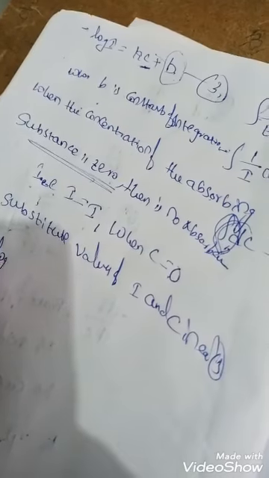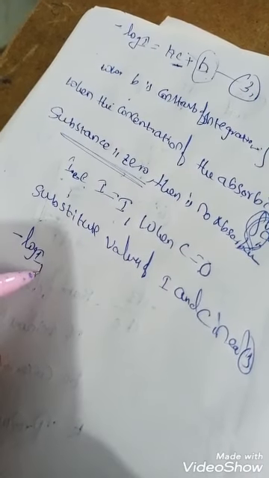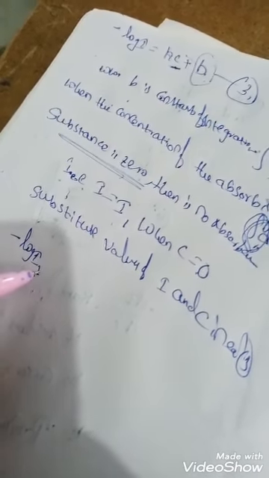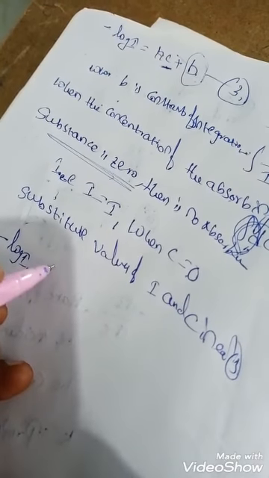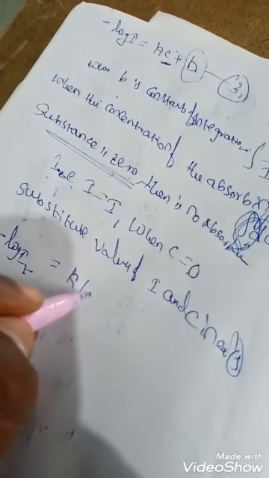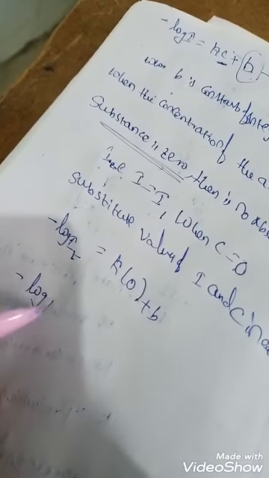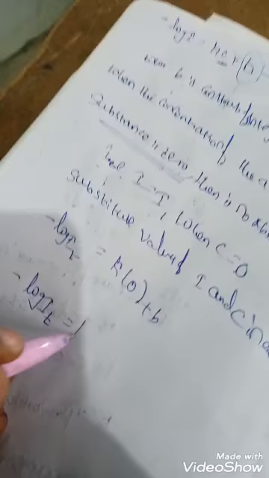Question 3, what should we do? Log IT equal to k into concentration means 0 plus b. So minus log IT equal to b. Okay, this is equation number 4.